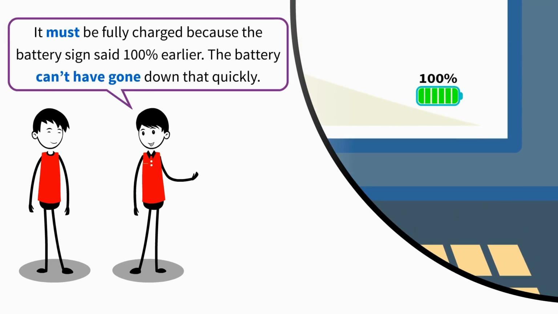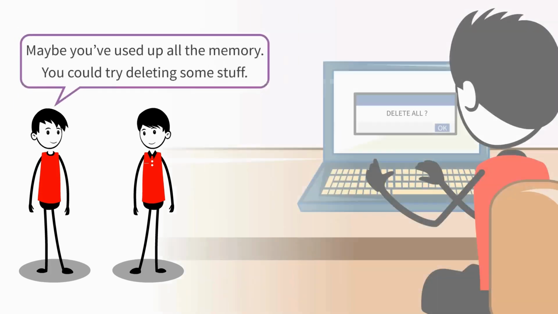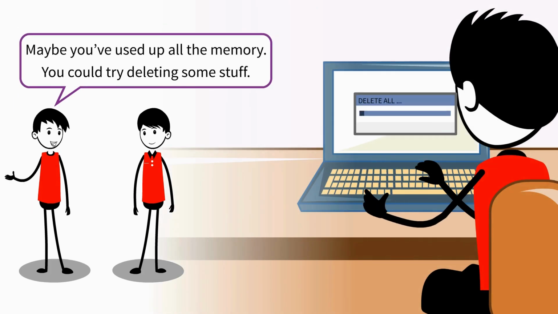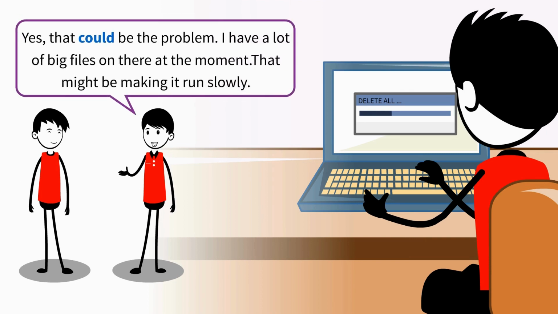It must be fully charged because the battery sign said 100% earlier. The battery can't have gone down that quickly. Maybe you've used up all the memory. You could try deleting some stuff. Yes, that could be the problem. I have a lot of big files on there at the moment. That might be making it run slowly.